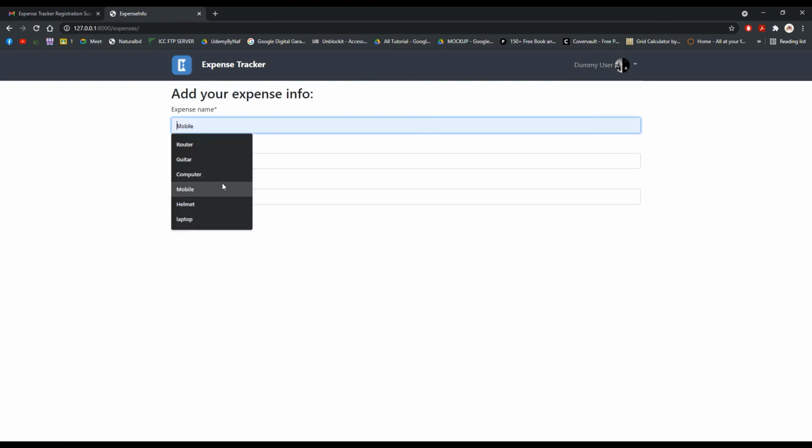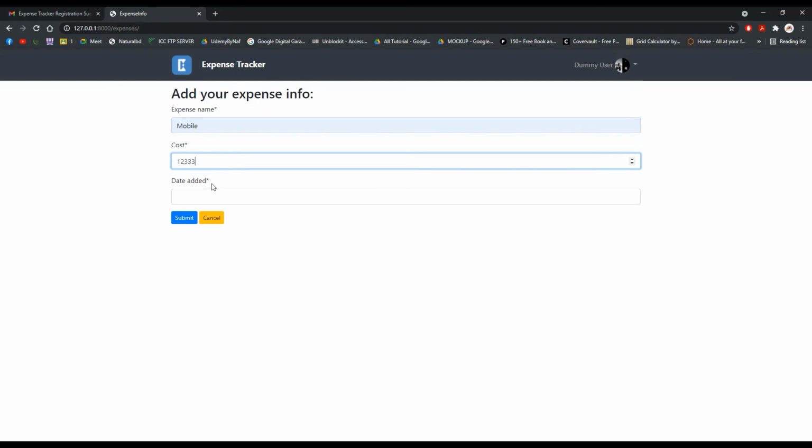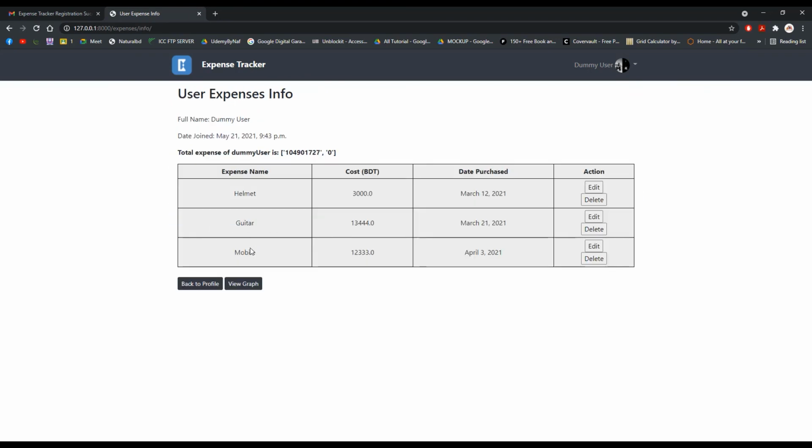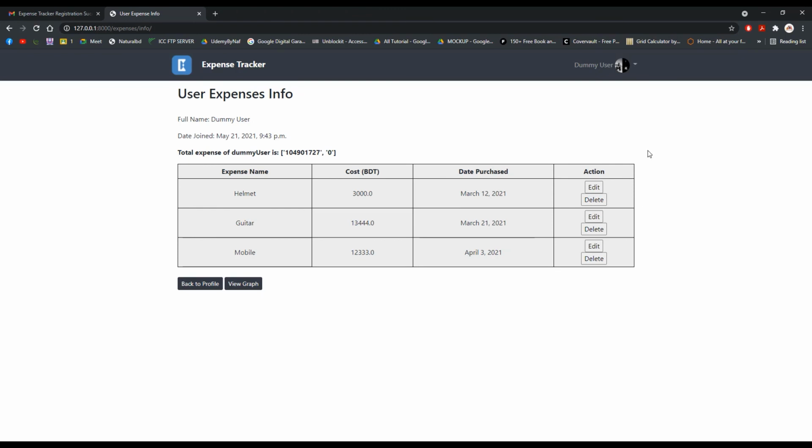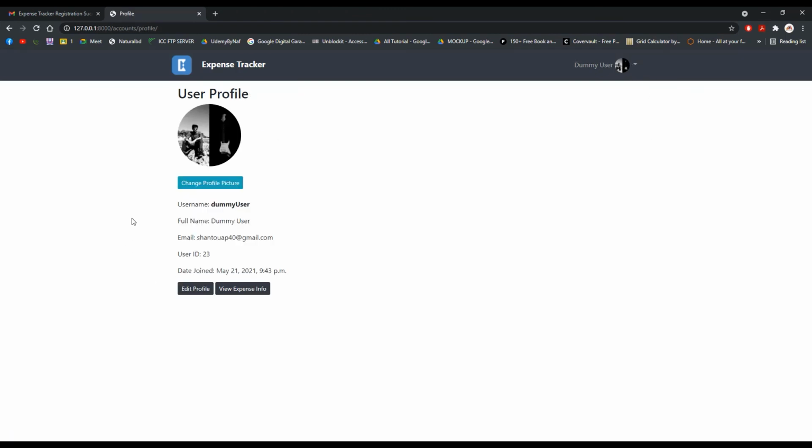Let's add another, which is mobile, and the price is this, and the date is this, and submit. So you can see there is another data in the table, and the graph has changed. As you keep adding data, the graph will generate differently. So let's go back to the profile, and let's see what else we can do.